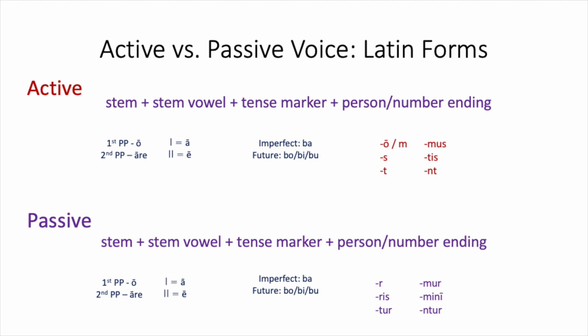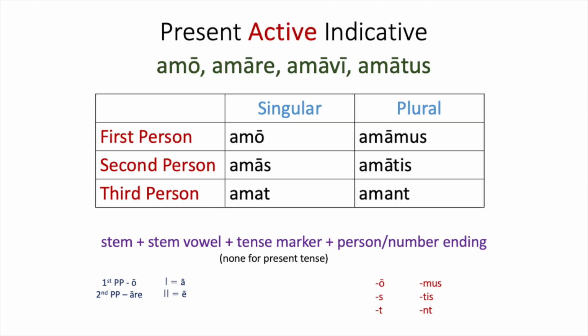Let's look at these in a little bit more detail to refresh your memory and teach you the new passive forms. So let's look at the present active indicative forms of amo, amare, amavi, amatus. You already know that these are amo, amas, amat, amamus, amatis, amant. Remember, you're getting your stem from amo or amare, taking off the -o or the -re to get am-.